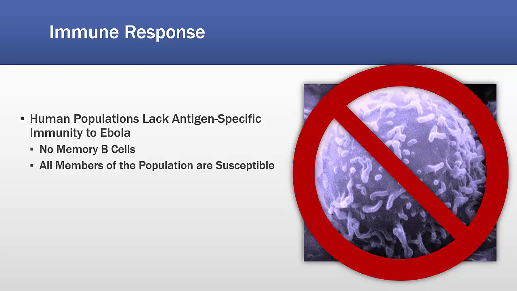Now, looking at the immune response, human populations overall lack any antigen-specific immunity to Ebola virus, meaning there are no memory B cells to flood the system with antibodies upon infection, and all members of the population then are susceptible, not just those with compromised immune systems.